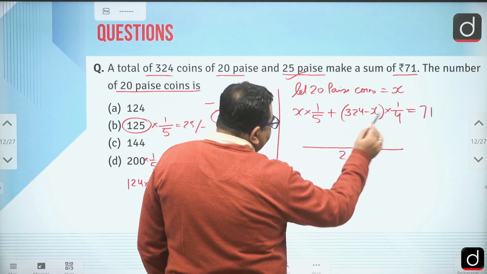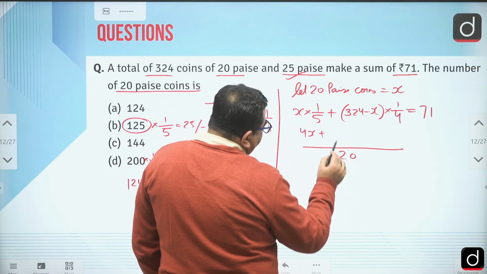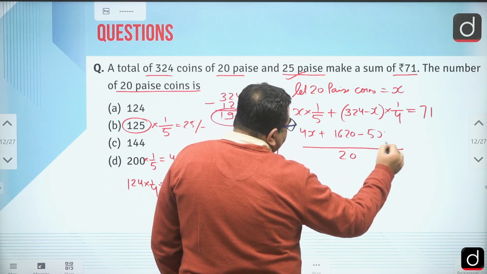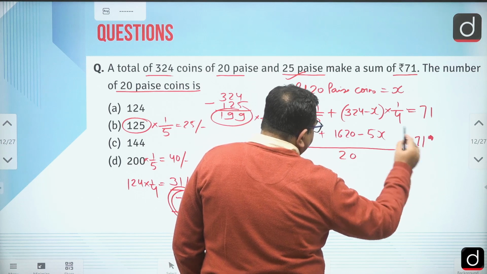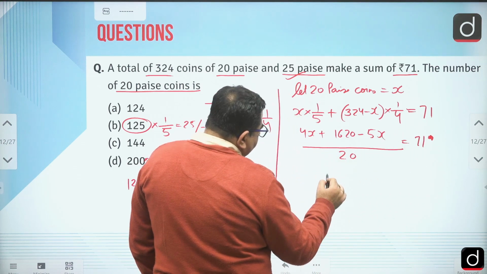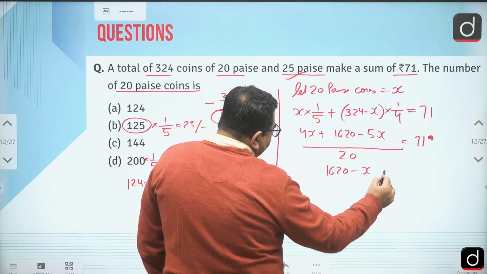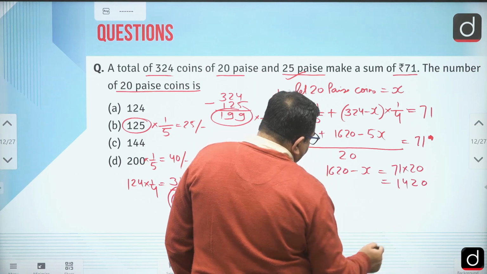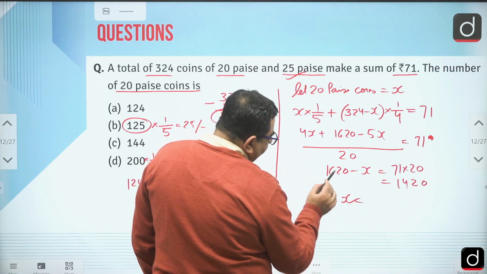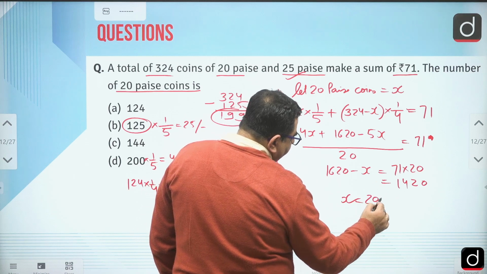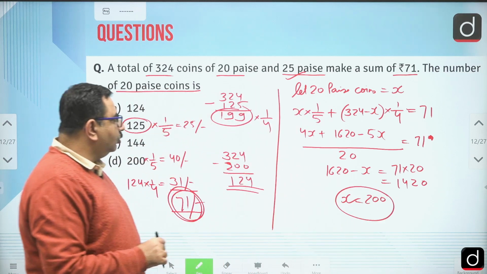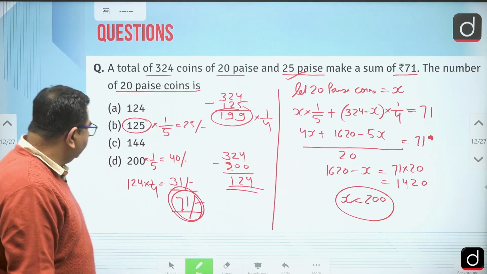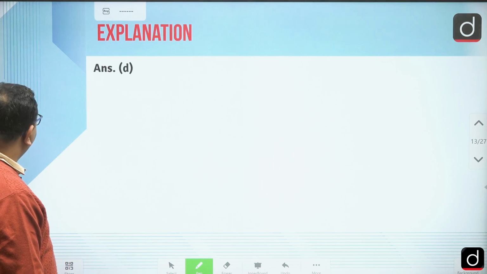If we take the LCM, 4x plus 5 times (324 minus x), that is 1620 minus 5x, is 71 into 20. So 1620 minus x is equal to 1420, and x is 1620 minus 1420, that is 200. So both ways you can work. Okay, let's see the next.